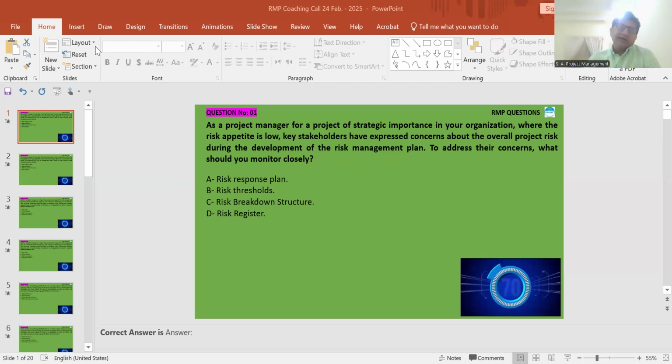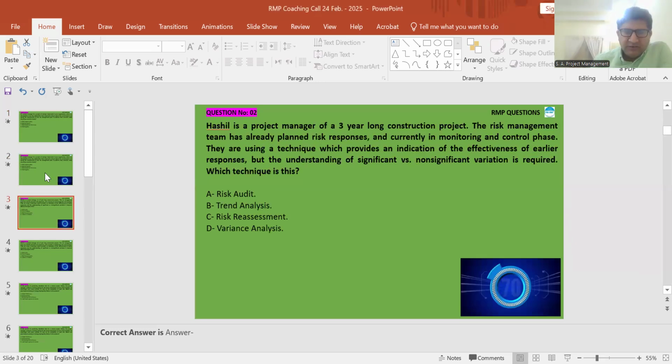Risk threshold, because the appetite is low, and based on the appetite we develop the threshold. Here he is concerned about the low appetite. He has to consider the low appetite and also see the overall project risk. When we are developing the risk management plan, the threshold will be added in the risk management plan. That's the right answer. Good, very good. B is the right answer. So, question number 2. Continue, Nadeem.